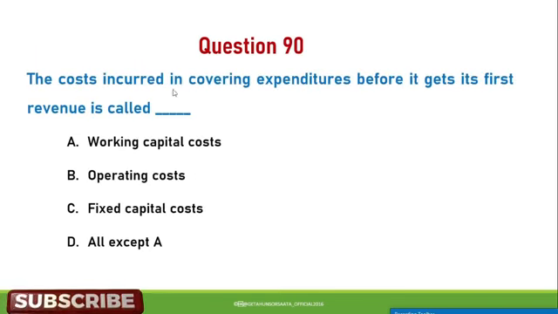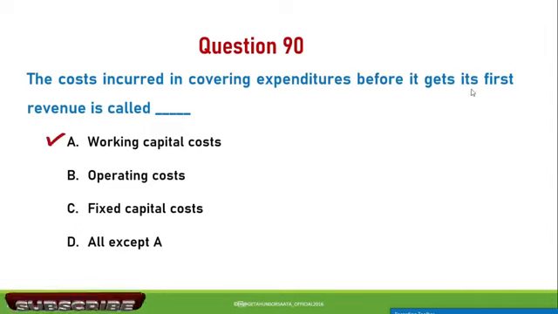Question number 90. The cost incurred in covering expenditures before it gets its first revenue is called A. Working capital cost, B. Operating costs, C. Fixed capital cost, D. All except A. So the correct answer is working capital costs.